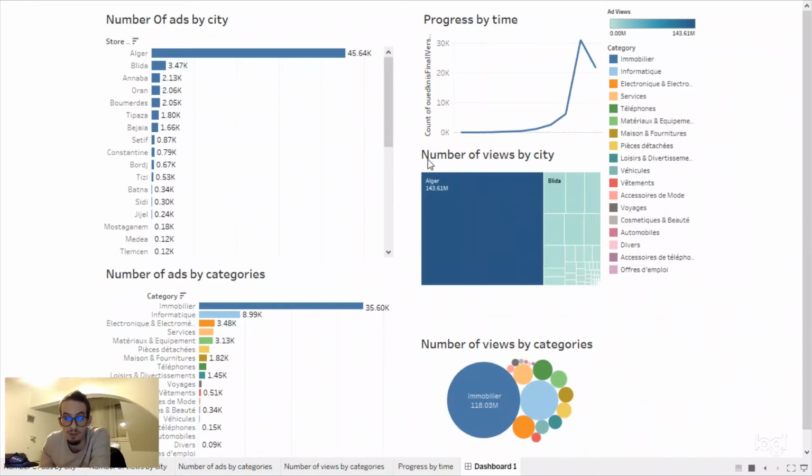And I also put the number of views by city. Alger, the capital of course, always has the most views. I have 143 million viewers, and we have Blida with 9 million, Bijaya 8 million, Tipaza 6 million, Oran with 6, and so on down.